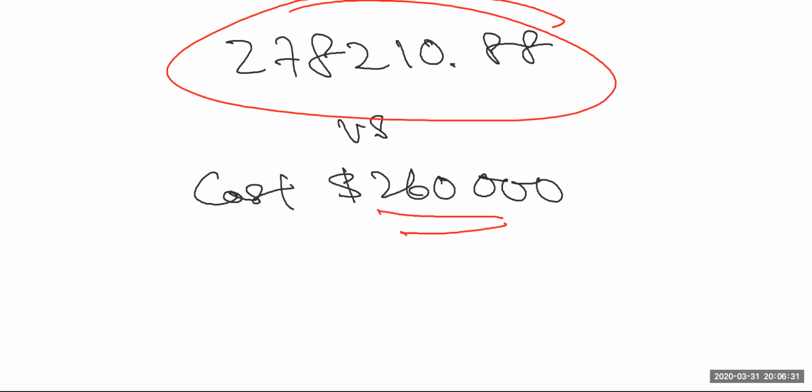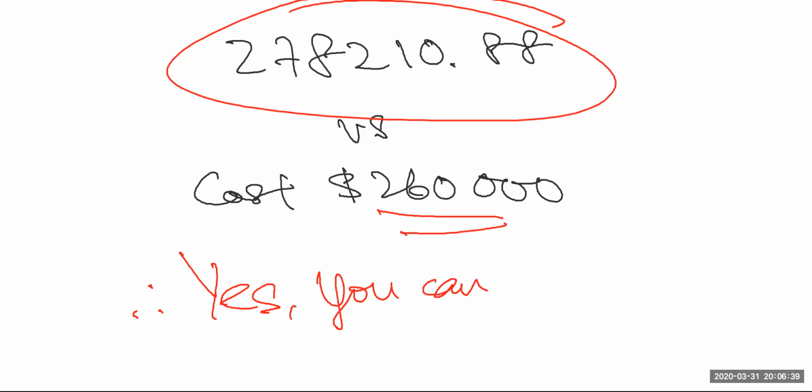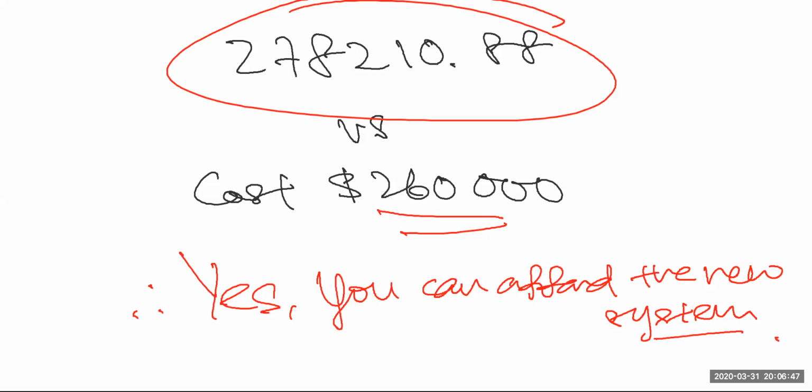Therefore, yes, you can afford the new system. This will conclude your answer for this type of question.